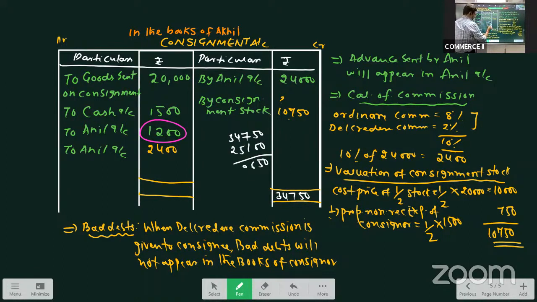So 9,650 is the profit on consignment, to profit and loss account. See the solution, and see the working notes I have done.